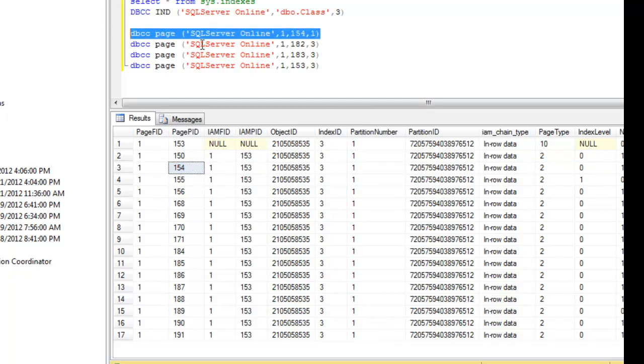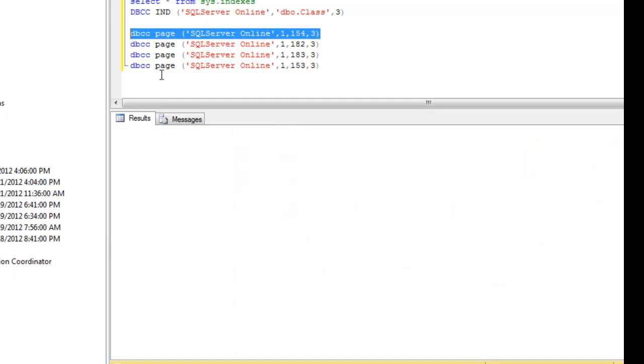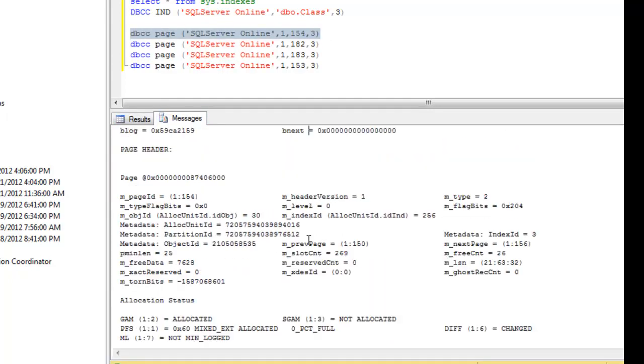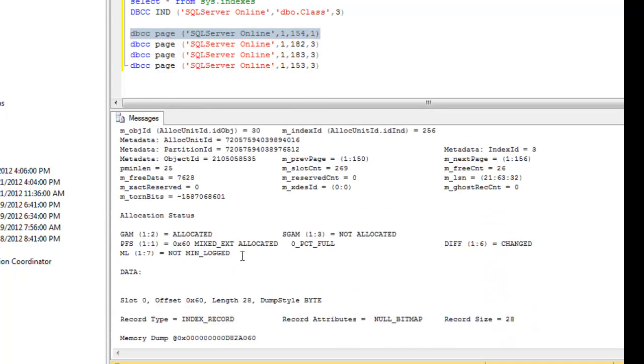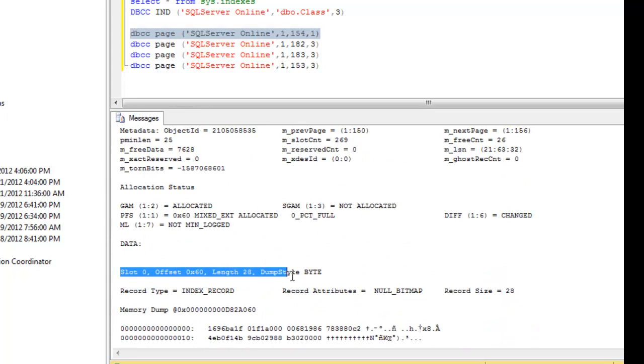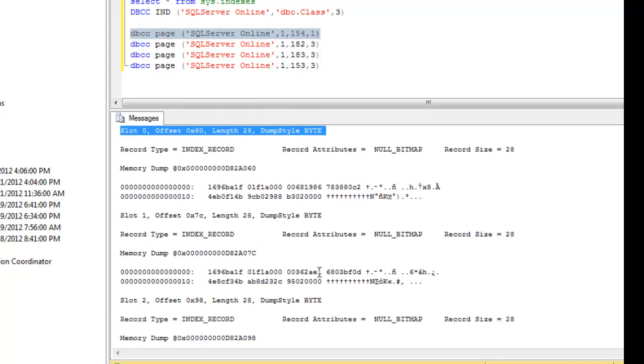Okay, this is the DBCC PAGE command. When you run DBCC PAGE, you give the database name, file ID and page number, and the details option. When you put 3, it gives only the header of that particular page. You see the details here, it's only the header. But if I change it to 1, it gives the full header and all the page information. Let's take a look here. This is the slot. A slot is each kind of row. For example, in the non-clustered index, the row is stored based on the slot in SQL Server.